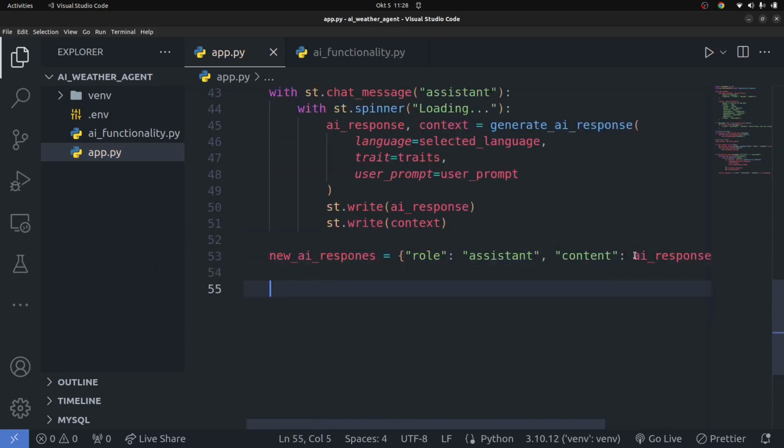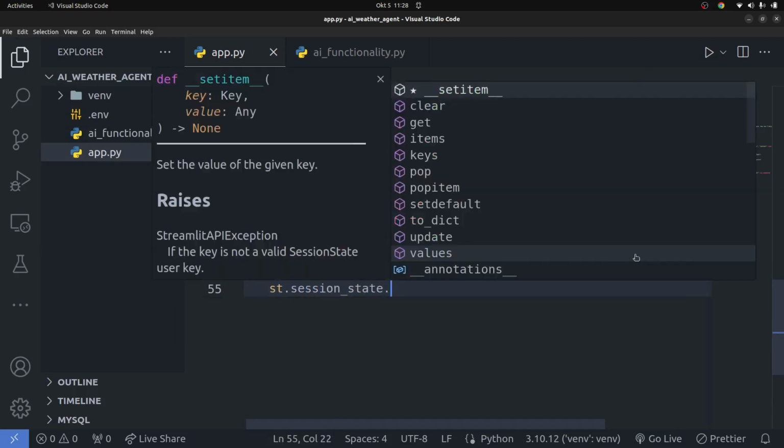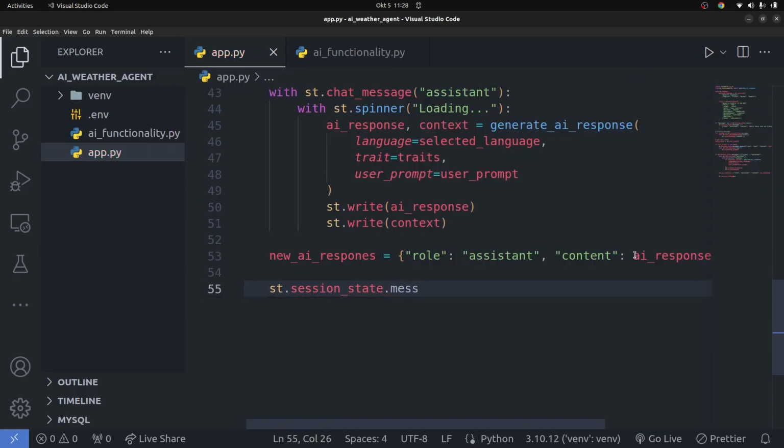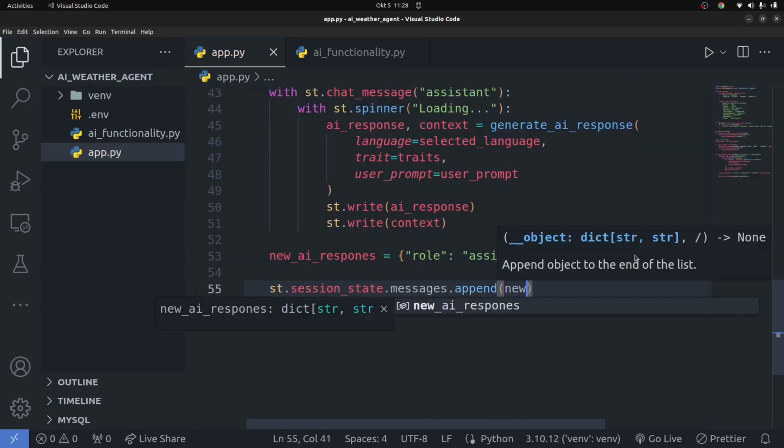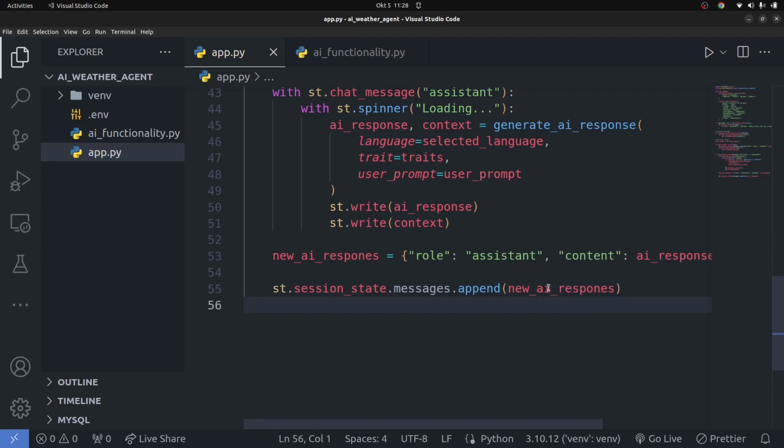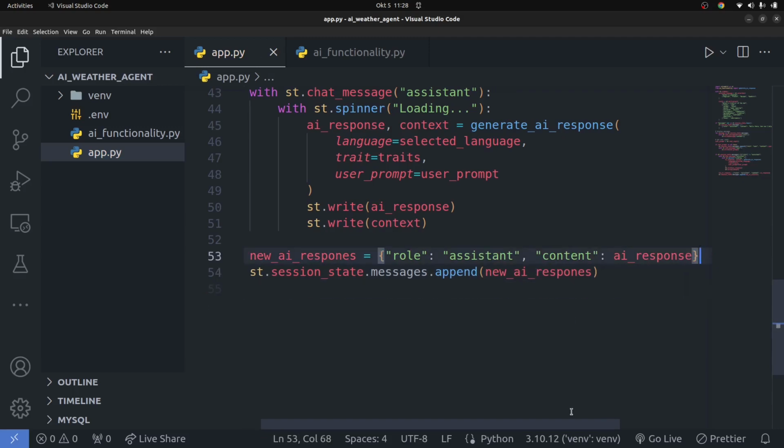Once we have that, I'm going to say st.session_state.messages. Messages is a list, so I will say .append. You're going to append the new_AI_response in there. Once I have that, I'm going to hit save, and that's all we need to do to have the app running.